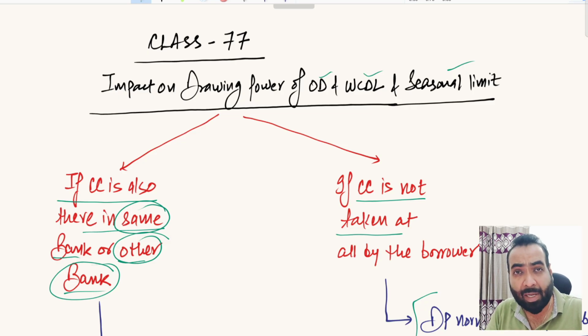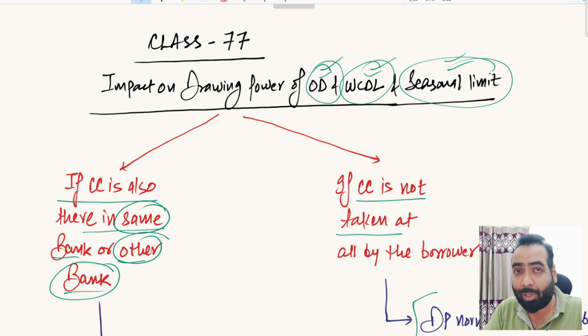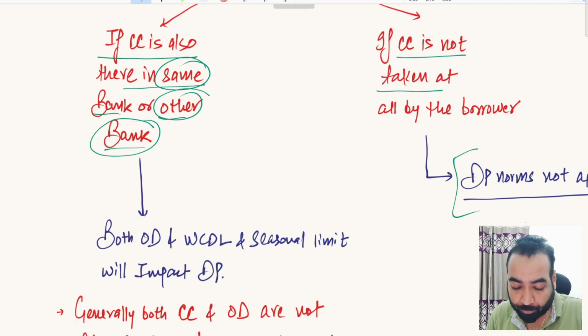So CC limit given by ICICI, but these facilities which are non-DP backed are given by HDFC Bank, which is a separate banker not calculating DP. Still, these limits shall impact your DP when you calculate from the point of view of ICICI Bank. That is what we plan to learn here from this video.